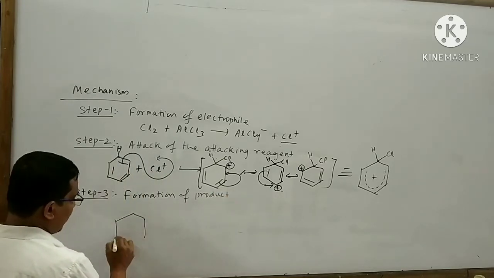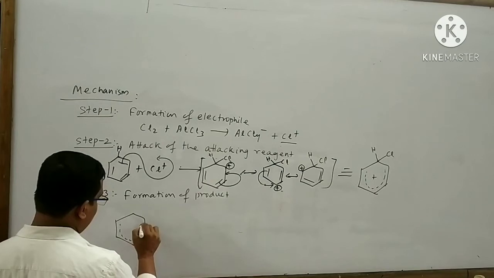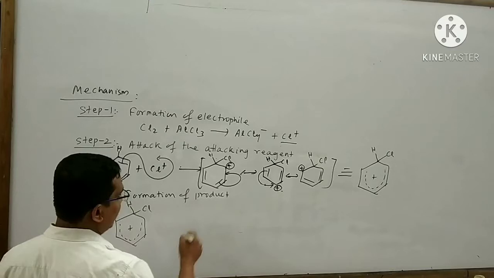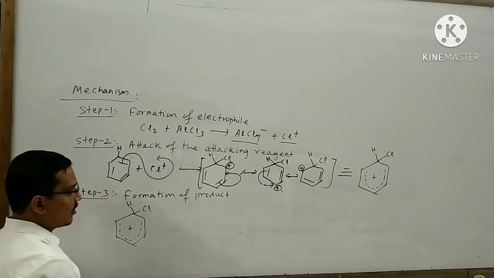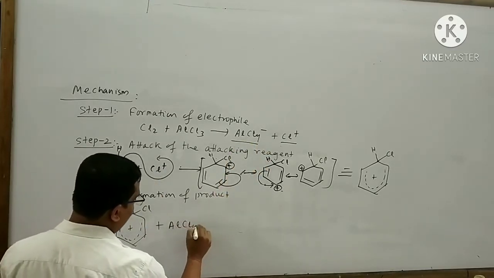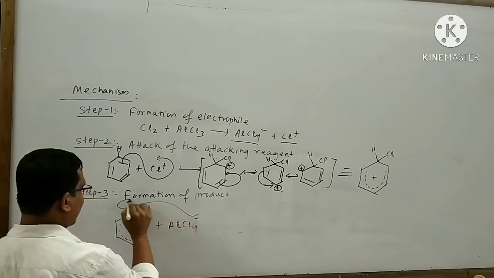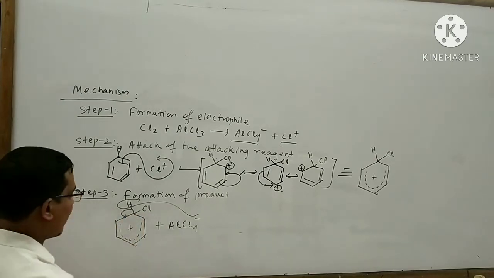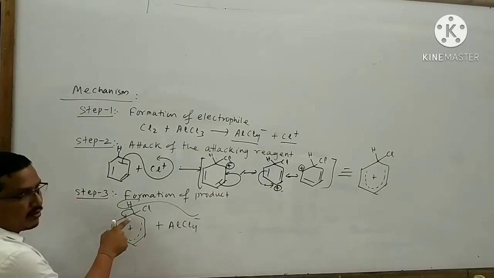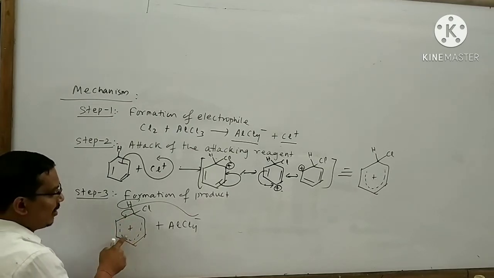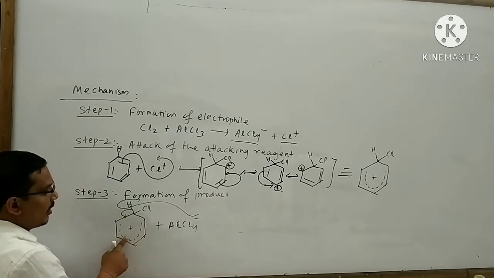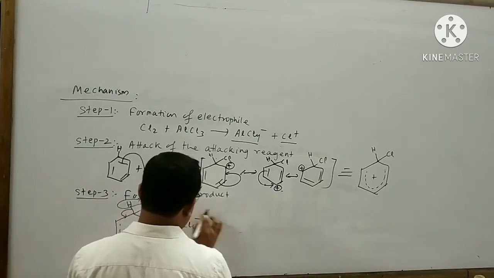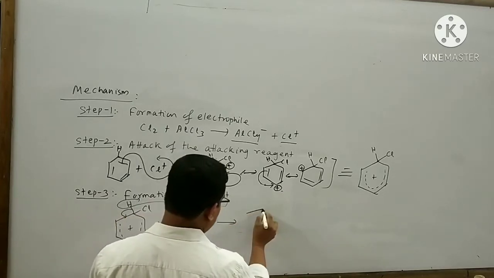This is your resonance hybrid structure. In step number 3, AlCl4 minus ion will take this H plus ion like this. As a result, the pi bond will form like this. If the pi bond forms here, then automatically here another pi bond will form, and automatically here also another pi bond will form. So I can draw the structure like this.